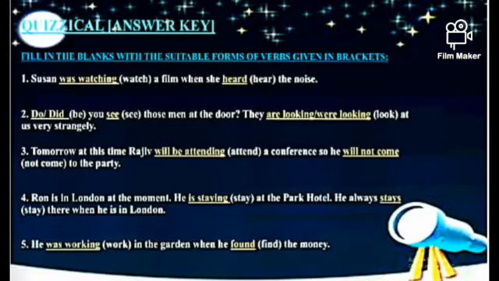Here is the answer key of the exercise that was given to you in the PPT on tenses. You can cross-check your answers and rectify your mistake if there is any.